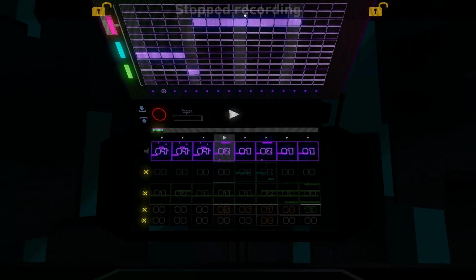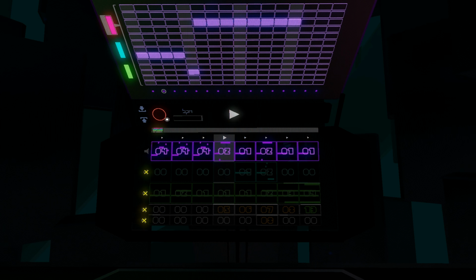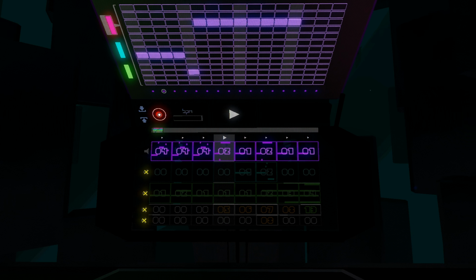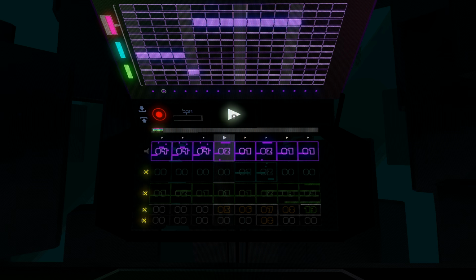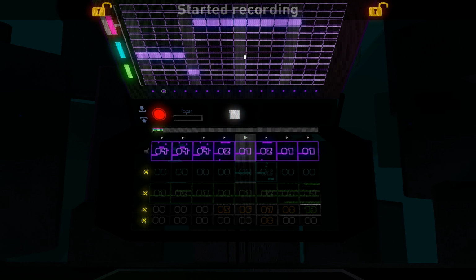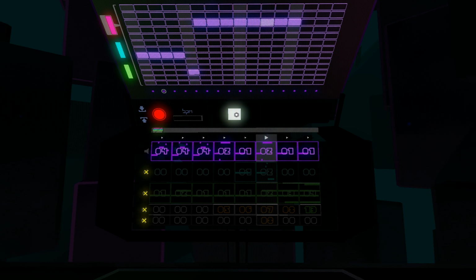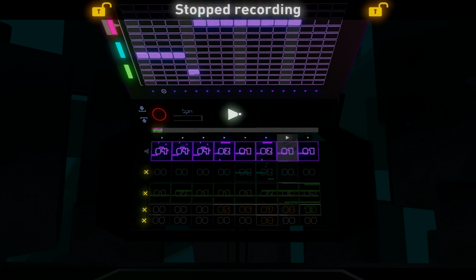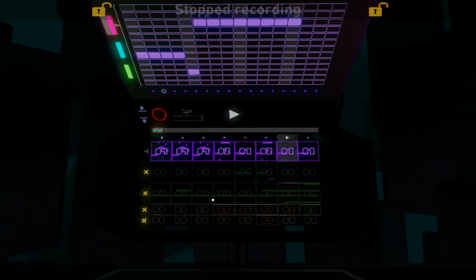If you want to record as soon as you start playing, you can do that too. Simply press the record button when the pattern sequencer is not yet playing to arm the recording. As soon as you hit play, it will begin recording immediately. To find out where these files are saved, check in the description below.